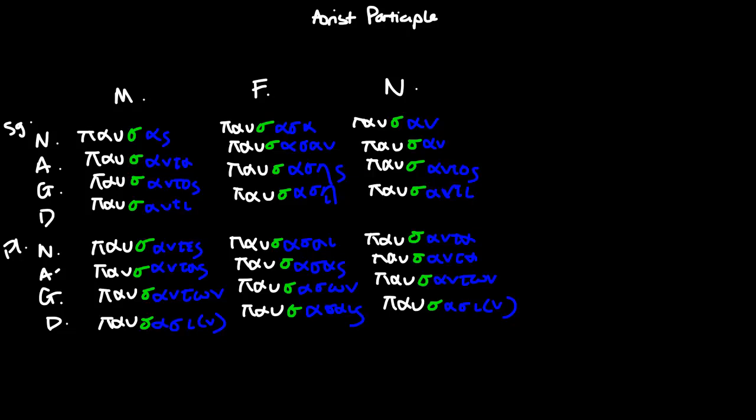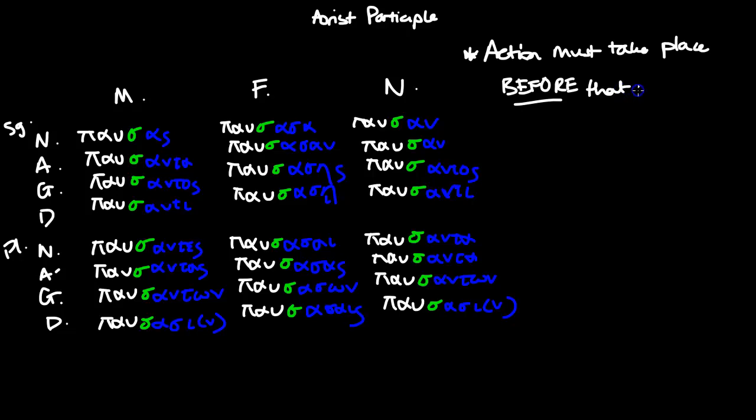Today we're going to be talking about the aorist participle. So last video we discussed the present participle. This is now the aorist participle. The key thing about the aorist participle is that it must refer to an action before the action of the main verb. So the action must take place before that of the main verb. Okay?